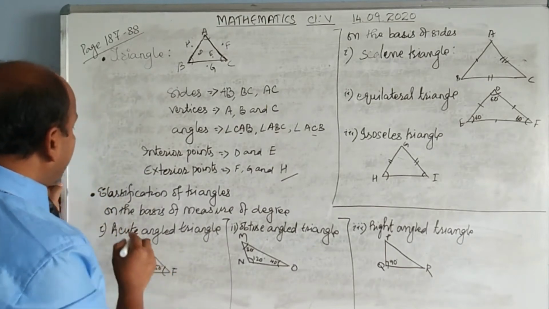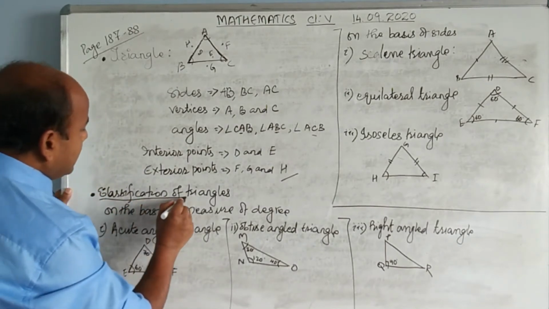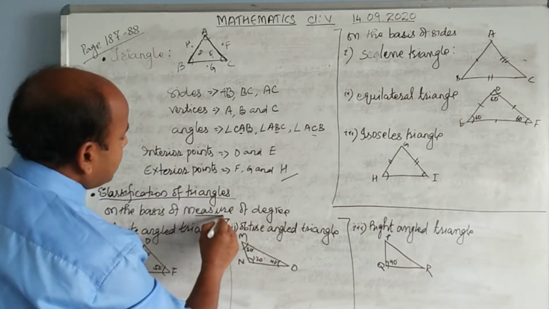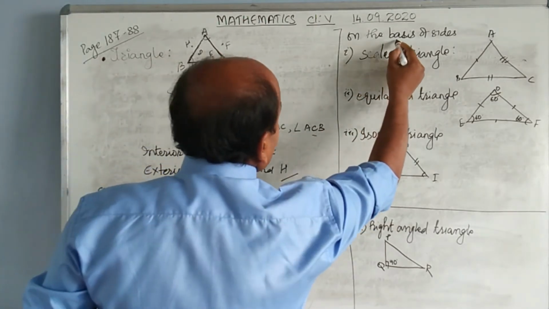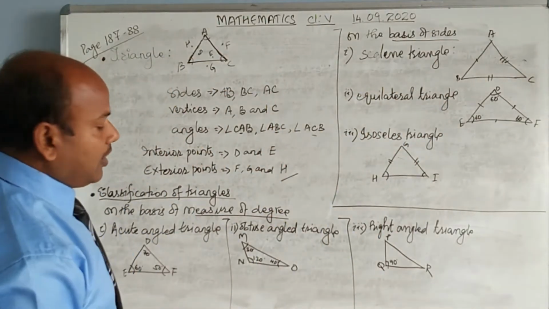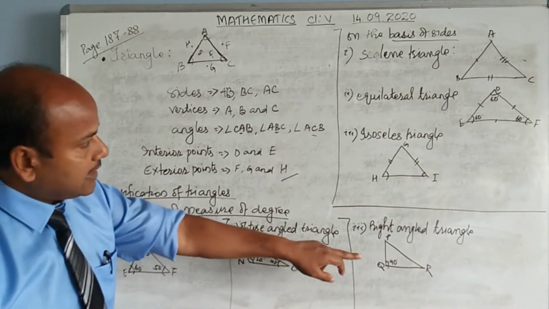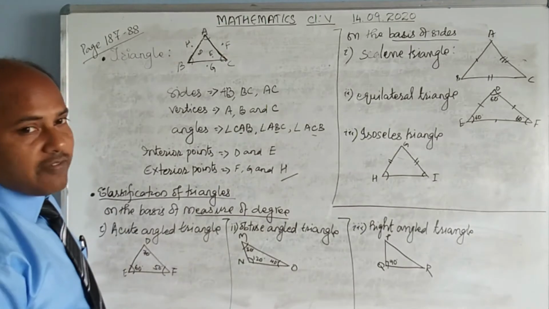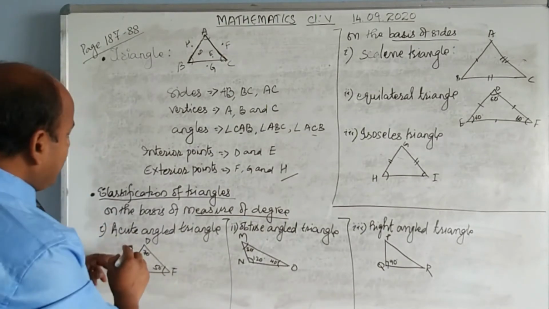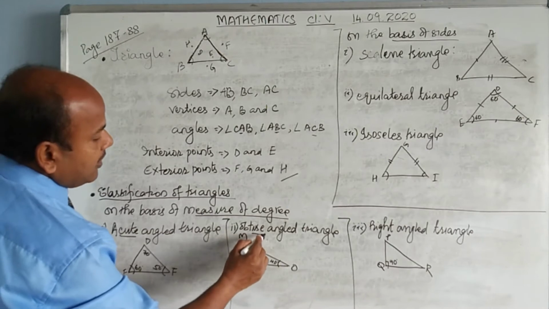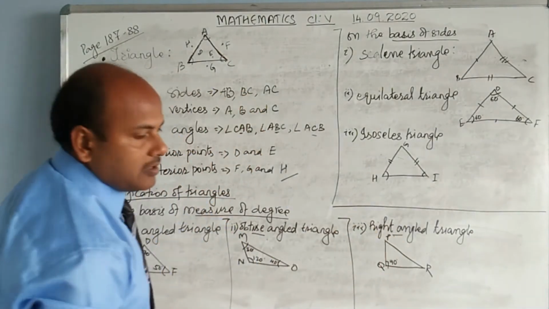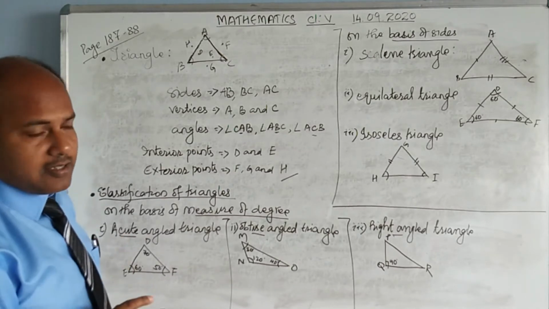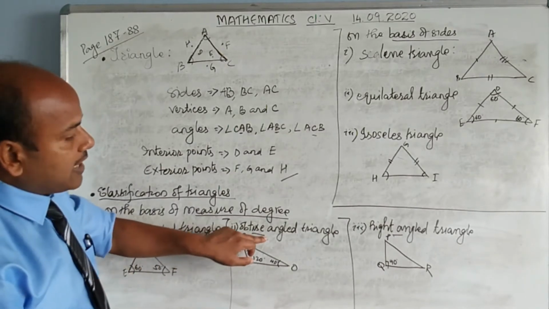Next we move on to the classification of triangles. There are two bases on which we can divide triangles. First is on the basis of measure of degree, and also on the basis of sides. On the basis of degree, we can divide the triangle into three different types: acute angle, obtuse angle, and right angle.